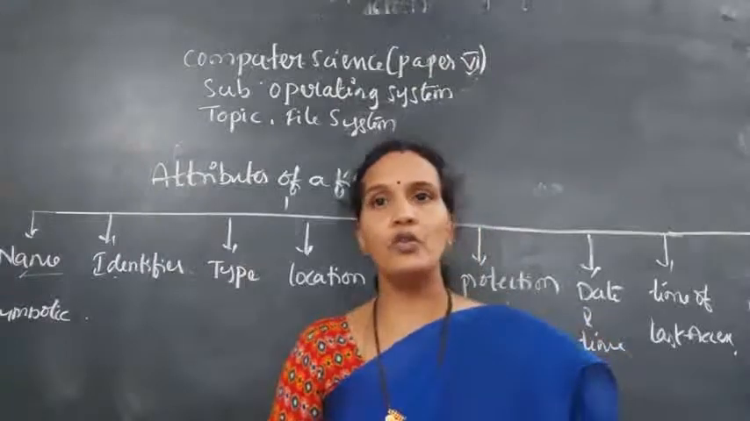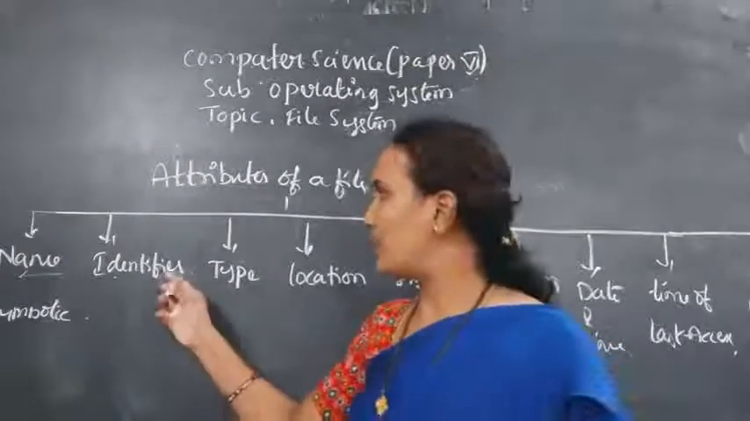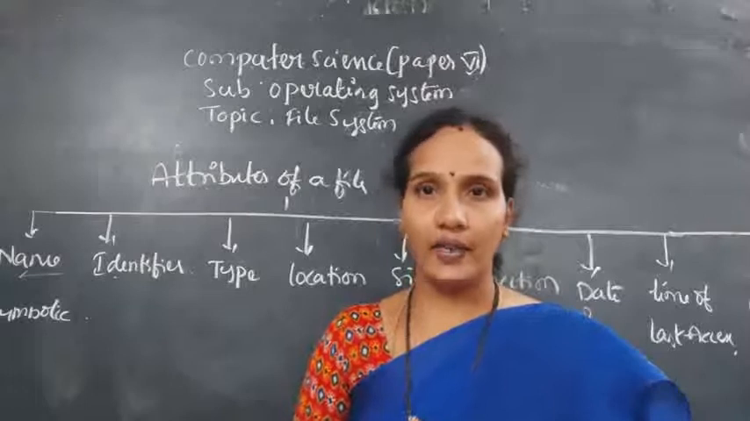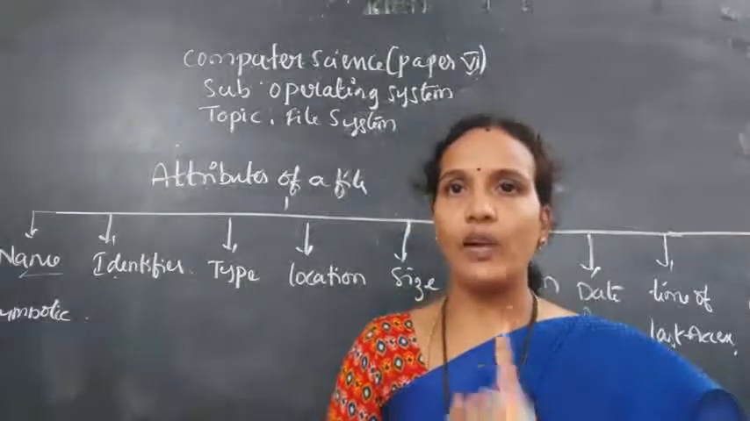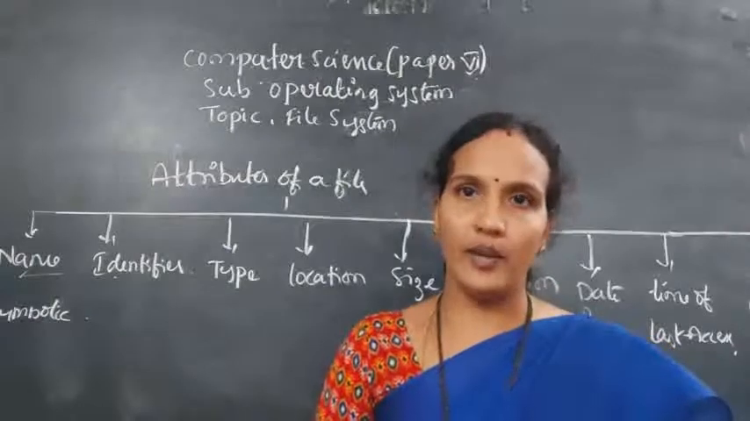That number is used to identify a file. That is called an identifier. And that is not in a human readable form. Only the name of the file is in a human readable form.